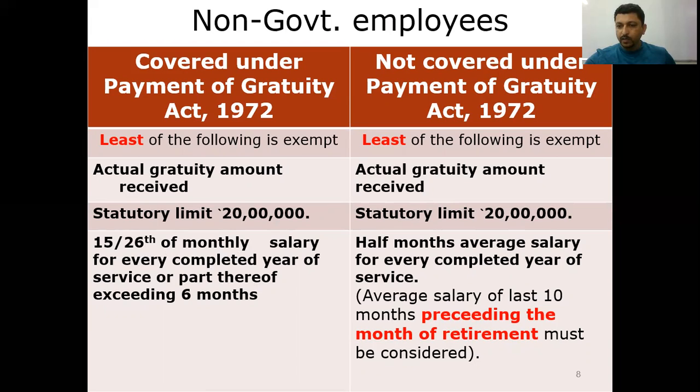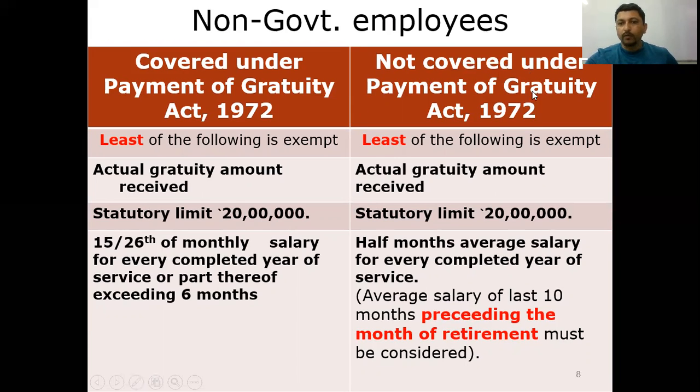If an employee has served in an organization, say for 20 years and 7 months, then for the computation of gratuity, it will be considered as 21 years. But if the employee has served for 20 years and 5 months and some 14 days, then it will be considered as 20 years only. So, part thereof exceeding 6 months would mean if an employee has served for 6 months and even 1 day extra, it will be considered as the next full year for the calculation of gratuity.